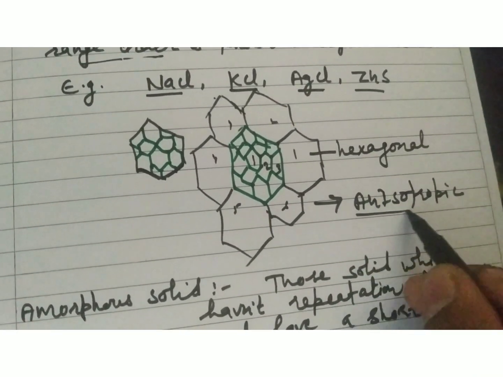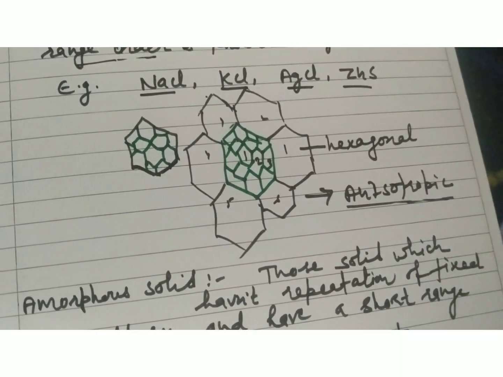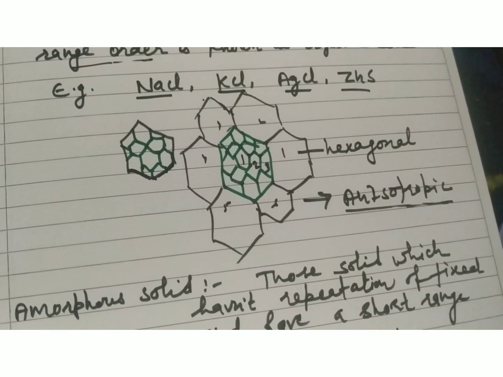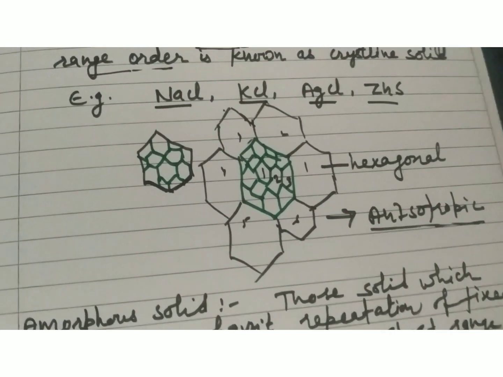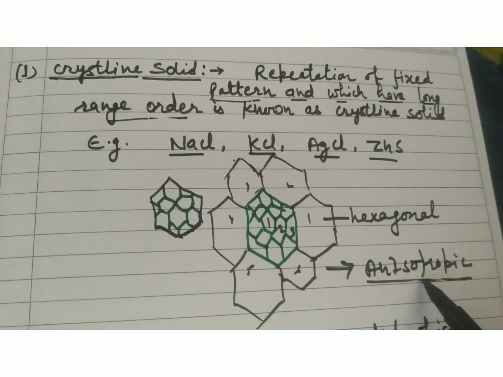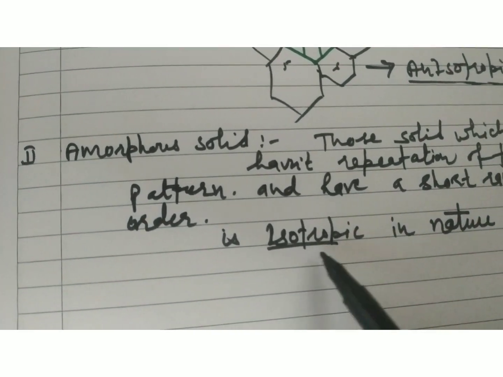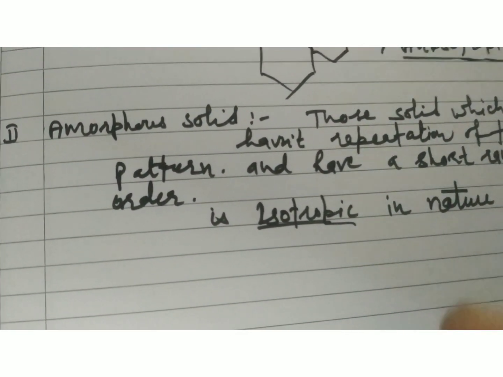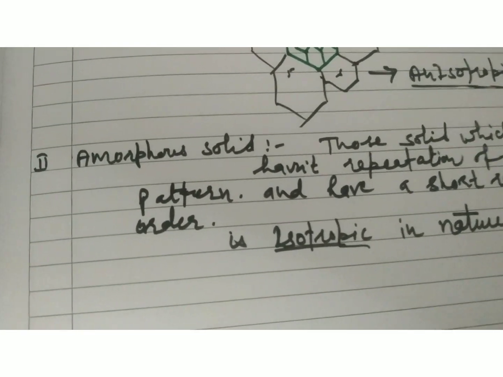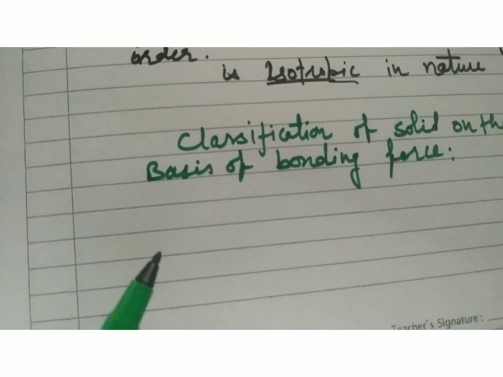Now what do we mean by anisotropic and isotropic? Anisotropic properties are those physical properties which can change in different physical directions. Isotropic properties are those properties which don't change with the changing of physical direction. Clear? So this is isotropic and anisotropic properties. So let's discuss other types of solids.